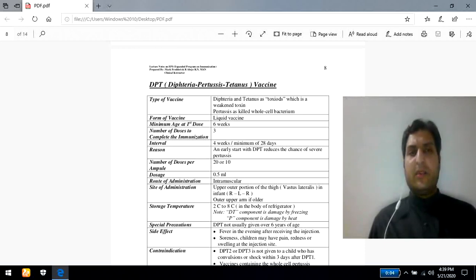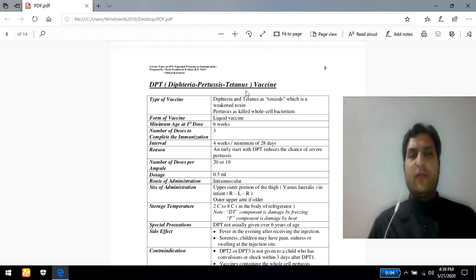In case of diphtheria, we are using the bacterial toxin. In case of tetanus, we are again using the toxin. In case of pertussis, we are not using the toxin, because these bacteria have the capability to produce the toxin. So we will discuss the DPT in much more detail, as shown in front of you.